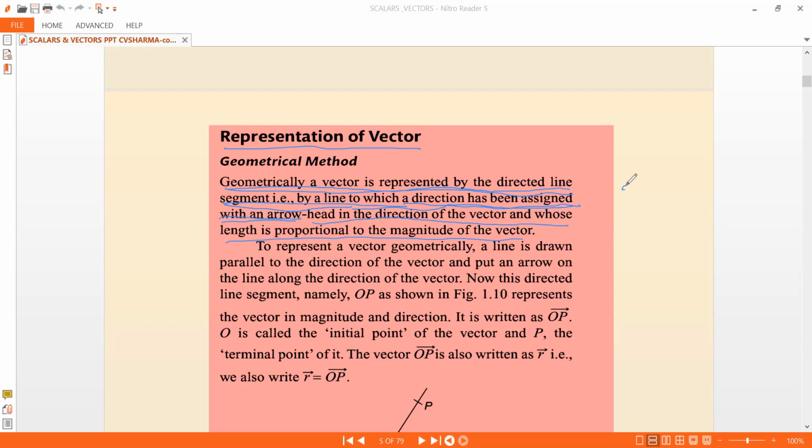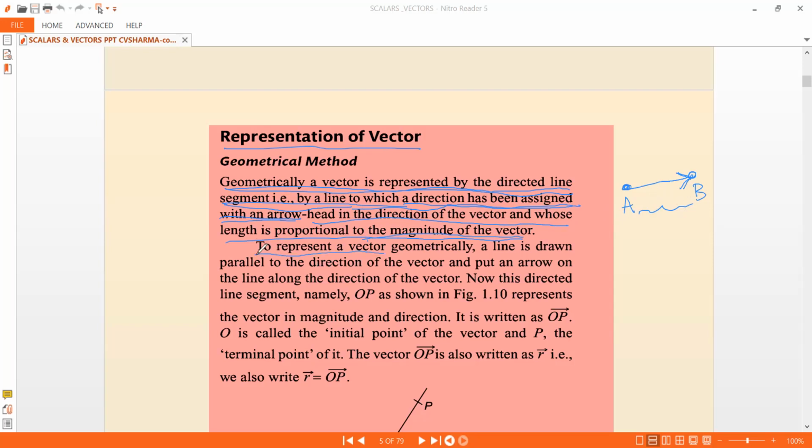If you have a point A and this is the point B, A to B is the directed line segment. If you put an arrow like this, that's the arrowhead, it shows the direction. And the length of this directed line segment is proportional to the magnitude of the vector, that is, how much the vector quantity is.